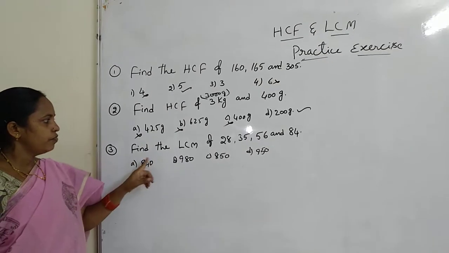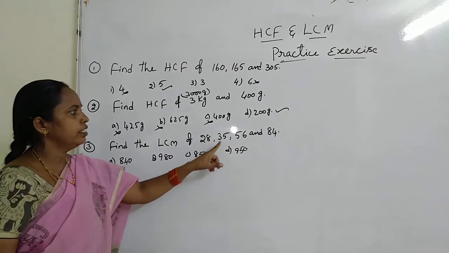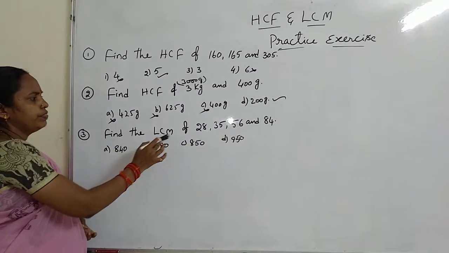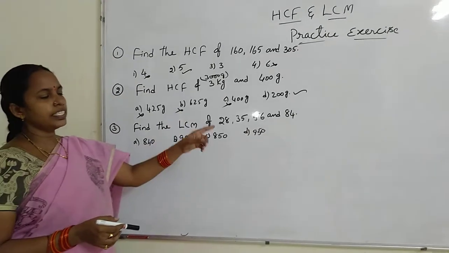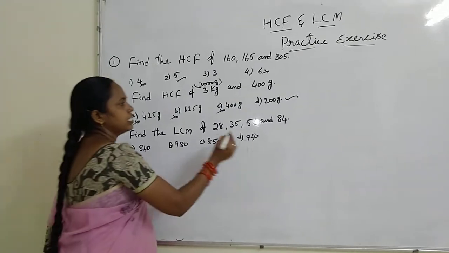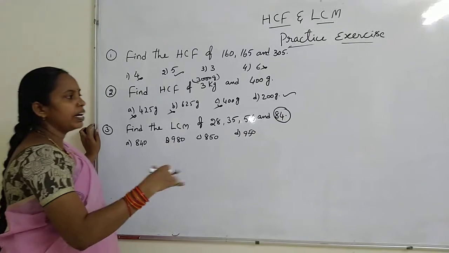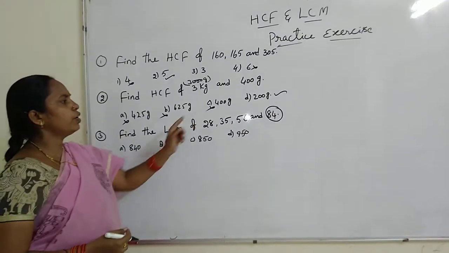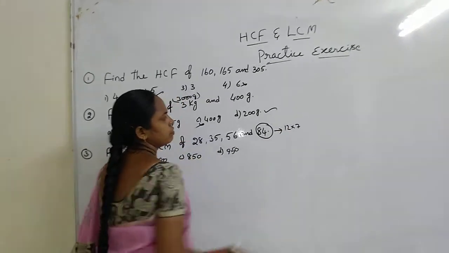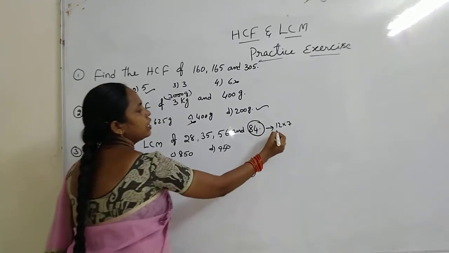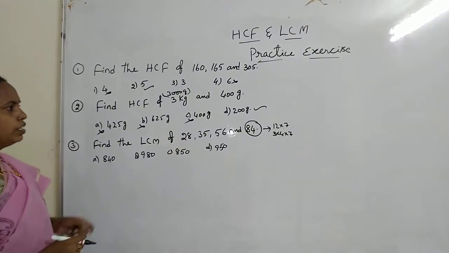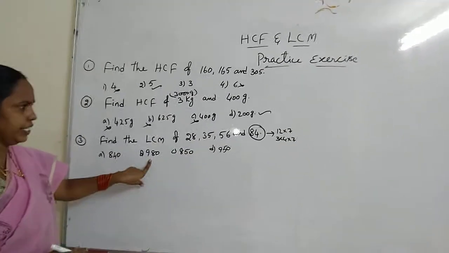Question number 3. Find the LCM of 28, 35, 56 and 84. So LCM should be equal to the greatest number or greater than that number. So that means LCM should be 84 or a multiple of 84. 84 means 12 into 7. 12 into 7 means 3 into 4 into 7. So a multiple of 84. So here the greatest number is 980.